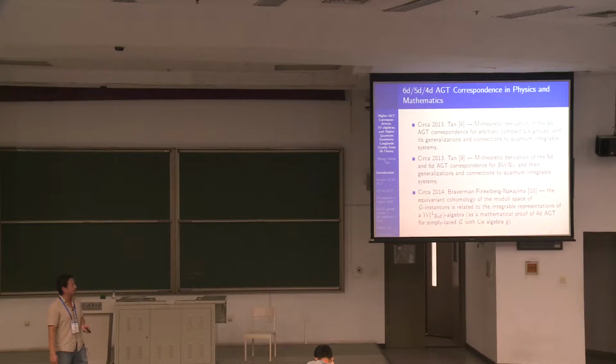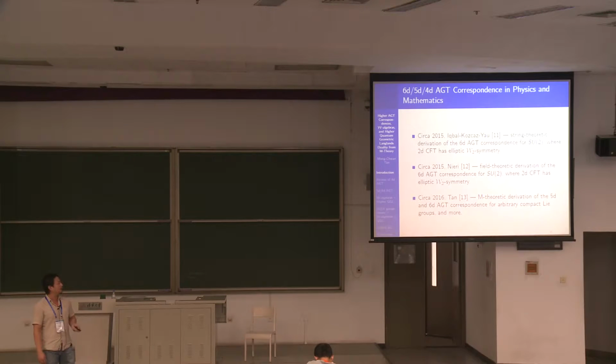And relevant piece of work by mathematicians in recent times is this work by Braverman, Finkelberg, and Nakajima. So they prove mathematically the AGT for ALE space, ADE groups, simply laced groups. So, and most recently, there were two papers that were also related to the 6D AGT. In particular, they derived the 6D AGT correspondence using string theory. And,